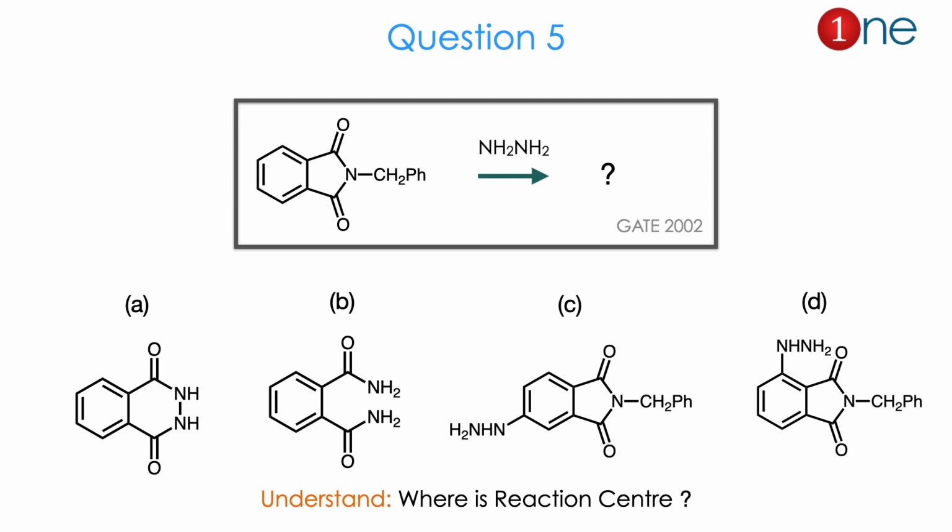Then question number 5. The starting material you have is phthalimide. You have a ketone and an amine which is in the amide form, and you are attaching a benzyl group. You are using hydrazine. They ask you to find the product.